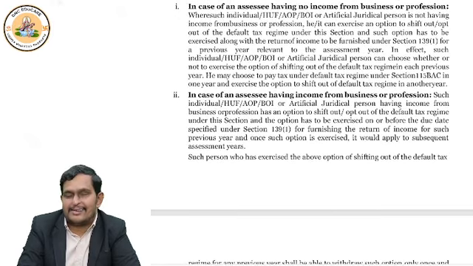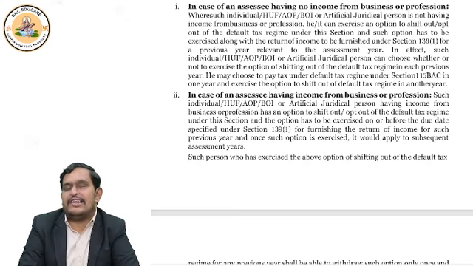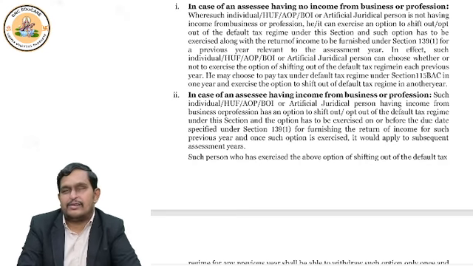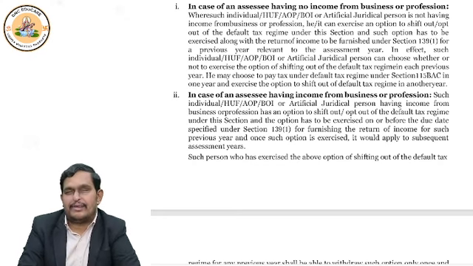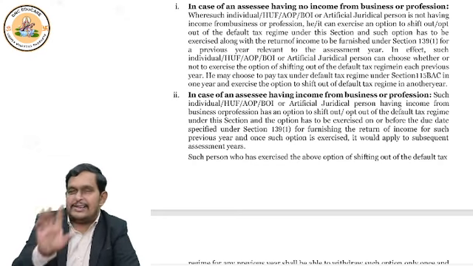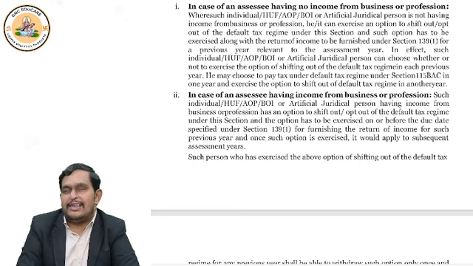If the answer is yes, before the due date of filing returns, right? Suppose, for example, your filing of returns has to be done by 31st October. So before that due date itself, you should opt out from default tax regime and select the optional tax regime. Once the 31st October due date is gone, then you are automatically permanently placed in the default tax regime. Now you cannot get out of it. You have to file return under default only.